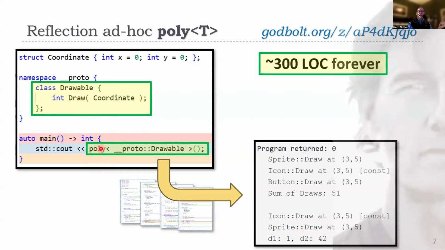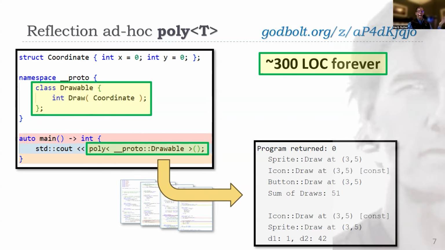hey, create me a type erased, use this poly function, create me a type erased wrapper with the same name as this. So that's the word drawable. It's now input, and that has the same or a compatible function signature, and it generates all of that same code, and it just works. But now I've written something that isn't hardwired to just drawable.